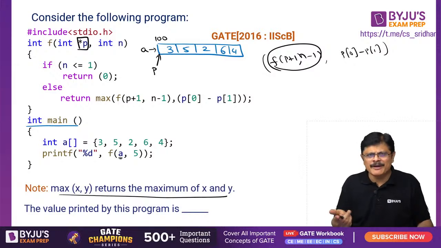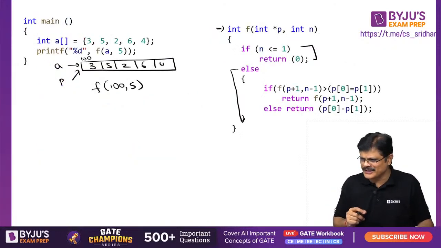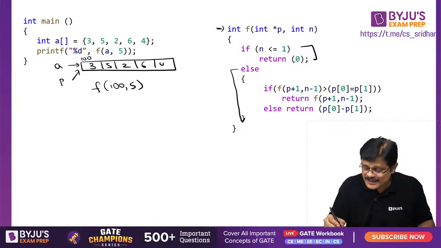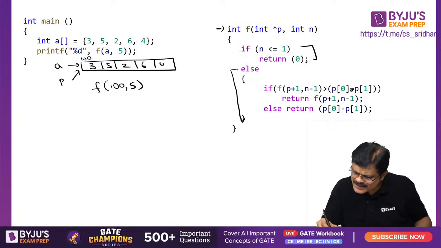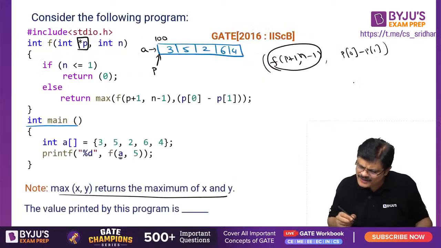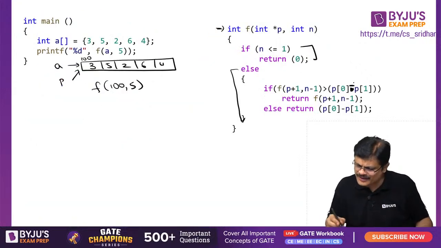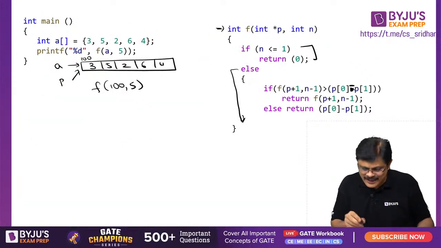Yeah, P0, P1, obviously. Perfect, correct, Eddie, yes, you are correct. Super. Is the idea clear? Like this: f(p+1, n-1) and P0 minus P1. Sorry, it's not equal, it's minus. That's what I am saying. Why equal? Minus it is. Am I clear?